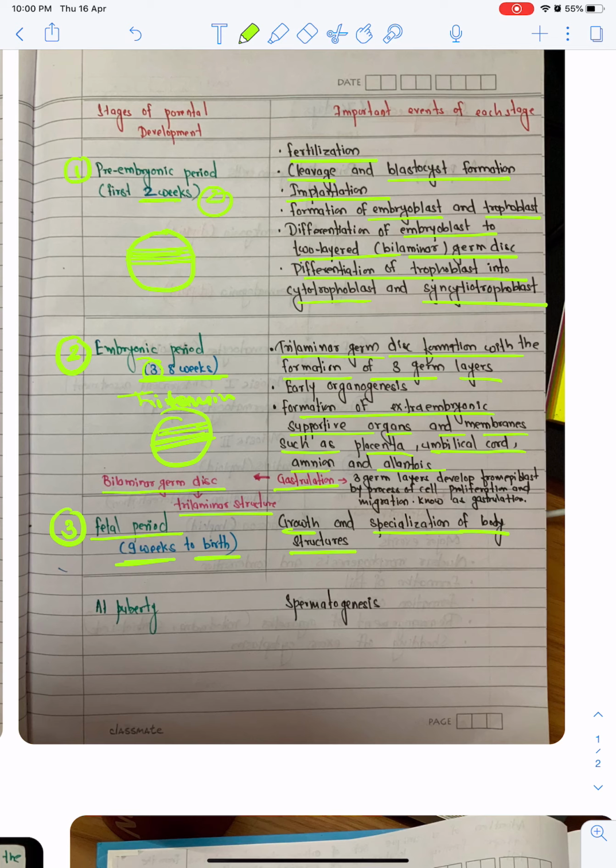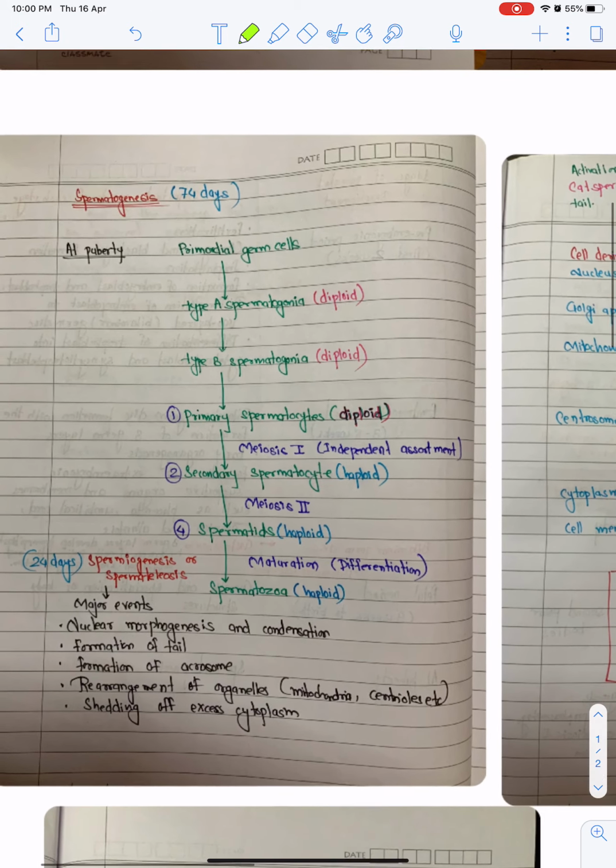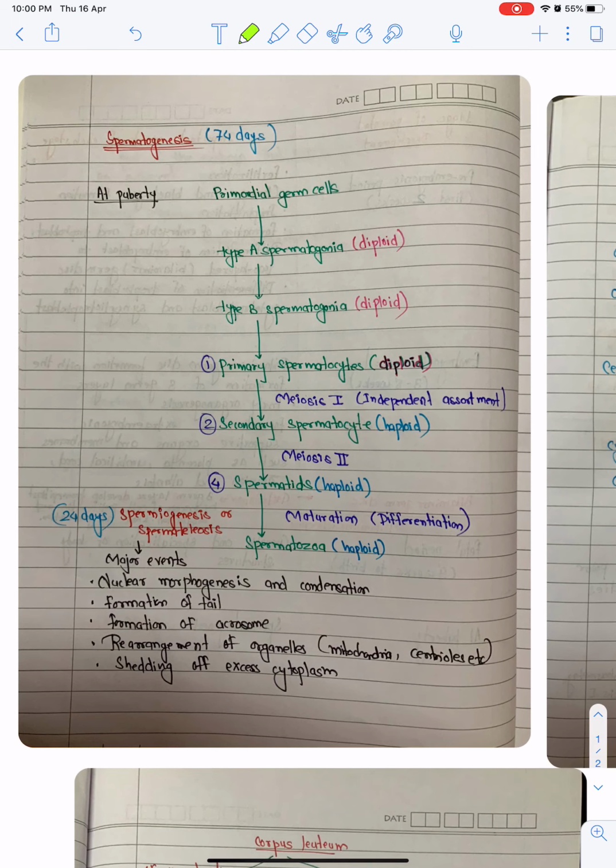So in that, spermatogenesis starts at puberty. Now we see spermatogenesis. Spermatogenesis takes place over 74 days and starts at puberty.